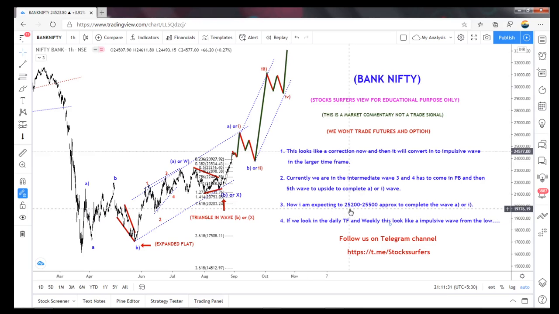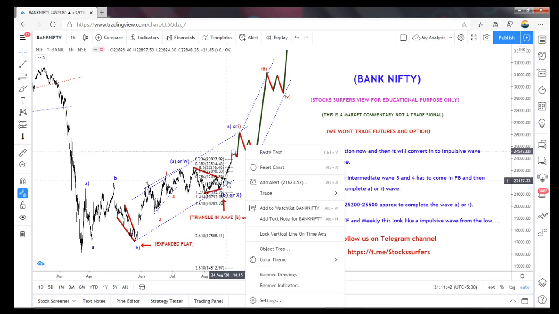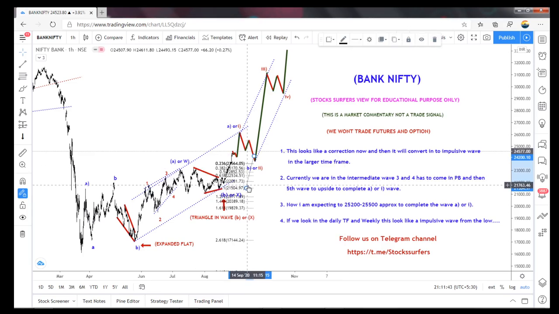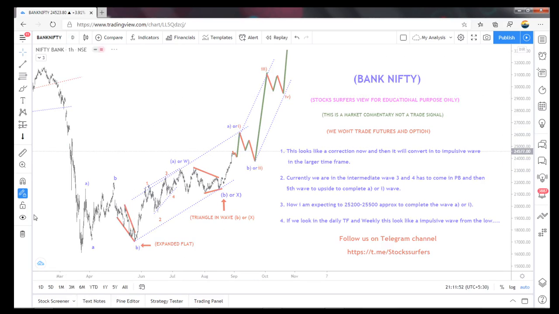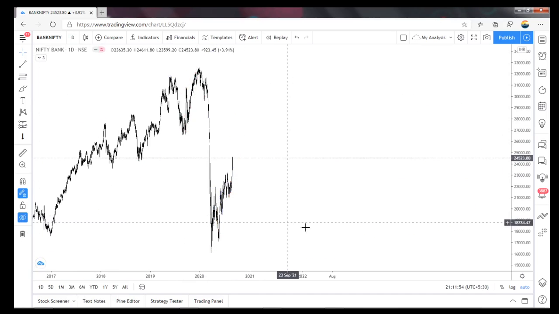I am expecting 25,200 to 25,500 as the end of that wave 1 or wave A. After that comes the three-wave pullback, and you can label it as A, B, C, W, X, because in the shorter time frame we can trade like that, but if you view it in the daily or weekly chart,